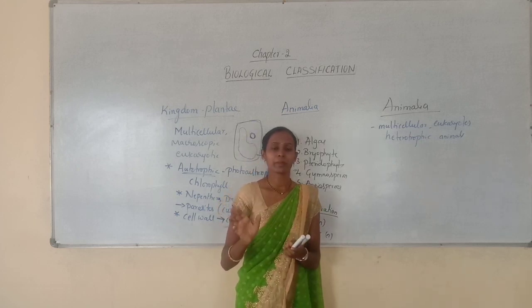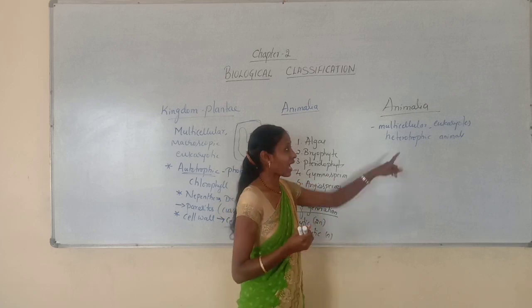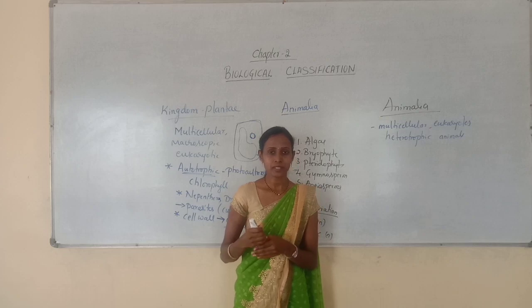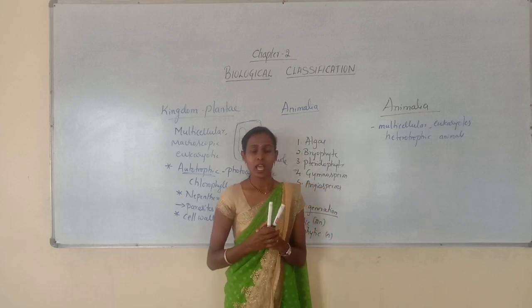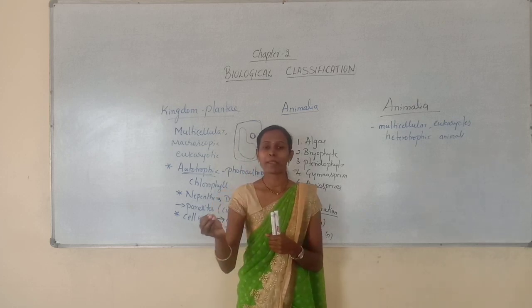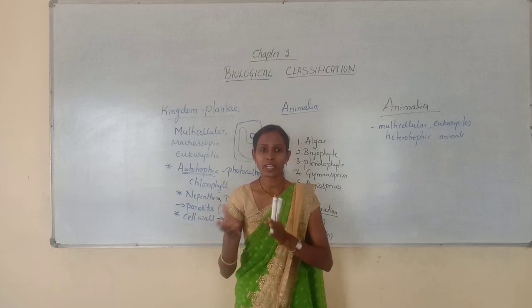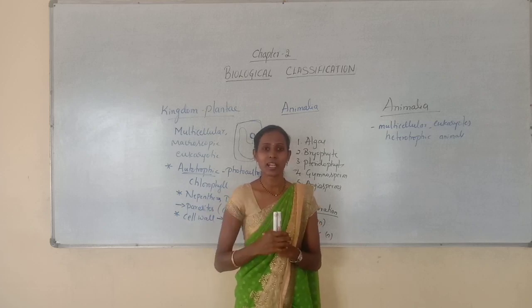They are mainly dependent on other organisms, and we can say that they are either directly or indirectly dependent on plants. How are we directly dependent on plants? If you are eating plant products, vegetables, fruits, spinach, etc., you are directly dependent on plants. Then how are you indirectly dependent on plants?